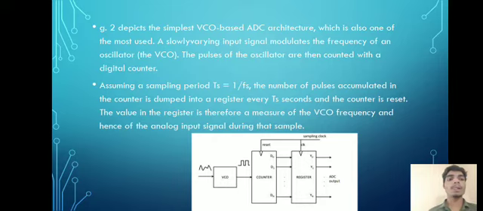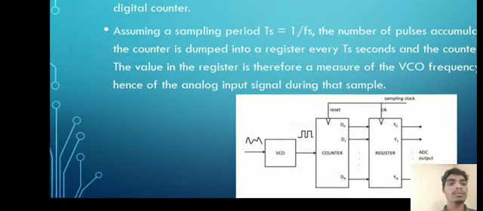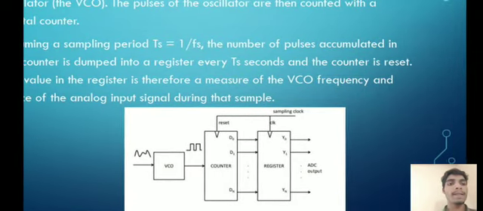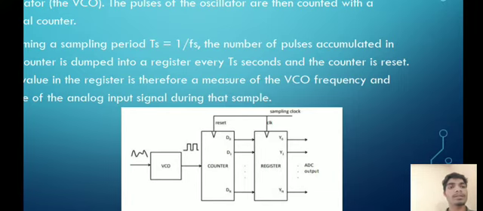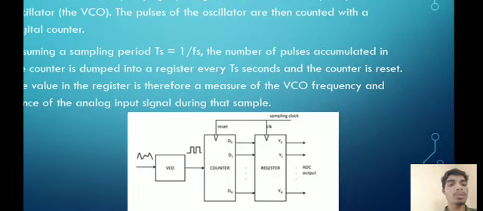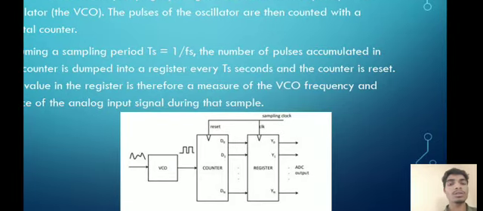This is the block diagram of the sampler. Our input is given to the VCO. The VCO is given to the counter. The counter counts the pulses. Another input is the sampling clock. The sampling clock is given simultaneously to the counter and the register. We can observe it. The register gives the ADC output.